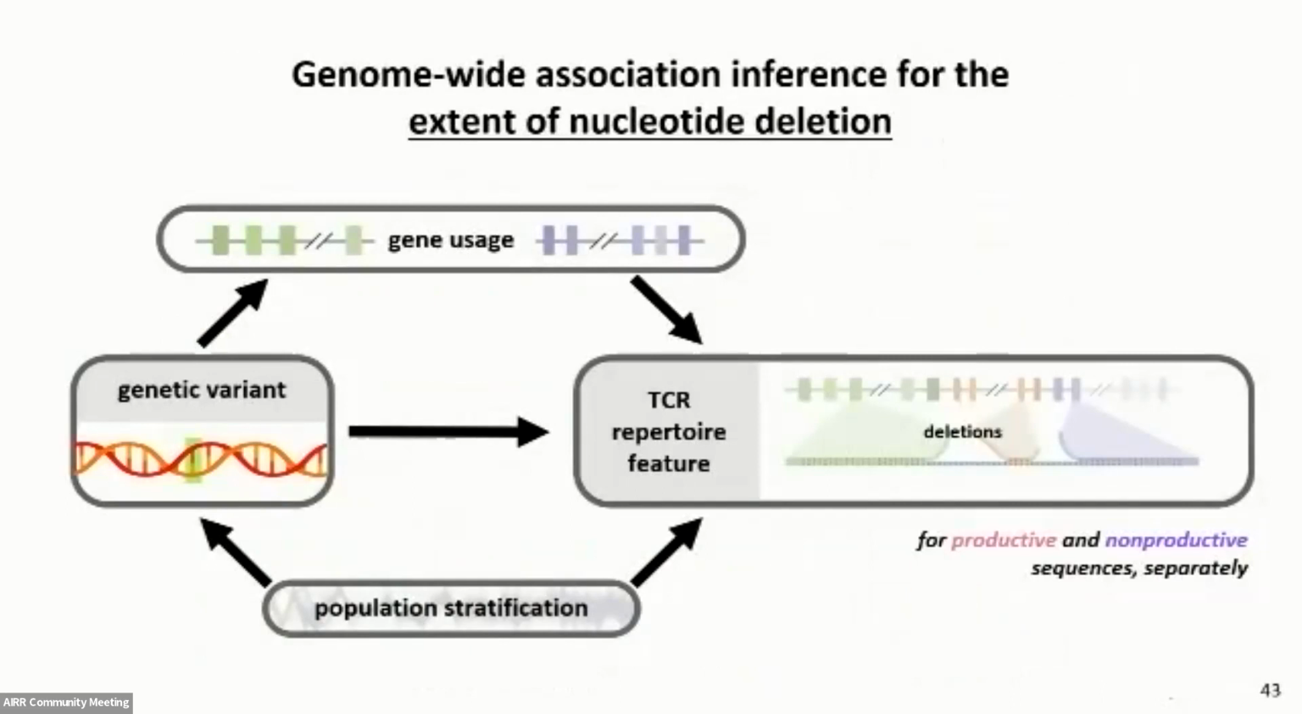All right, so lastly, and I think most excitingly, we also use these methods to identify associations between genetic variants and the extent of nucleotide deletion. But it had been noticed previously that the extent of deletion actually varies by gene usage. And our earlier results identified many genetic variants which were associated with biasing gene choice. And so it became really clear that in order to directly measure the association between genetic variants and the extent of deletion, we needed to correct for gene usage in our model design, in addition to existing correction for population stratification.